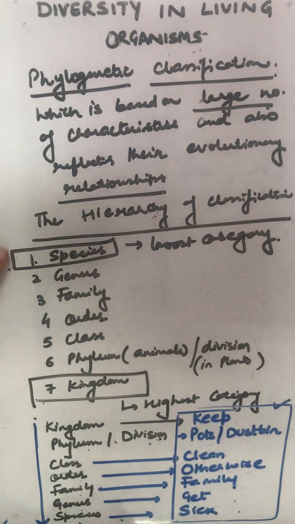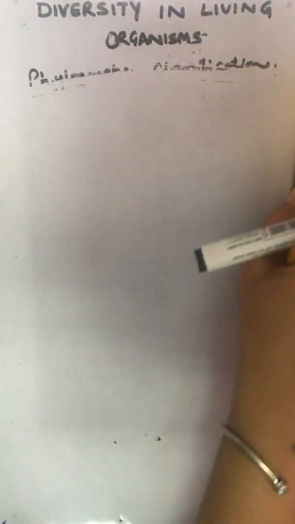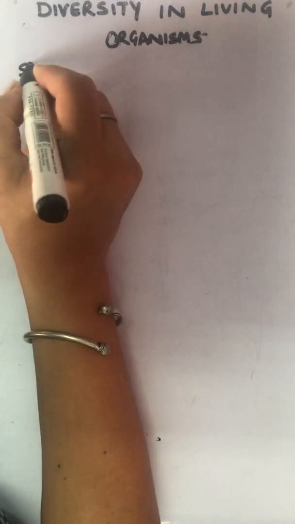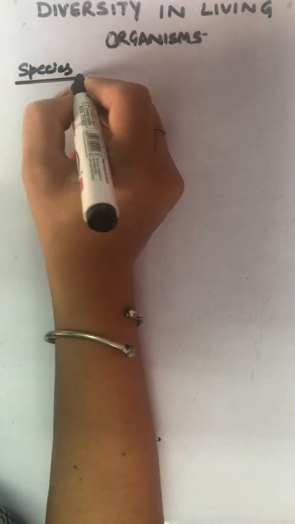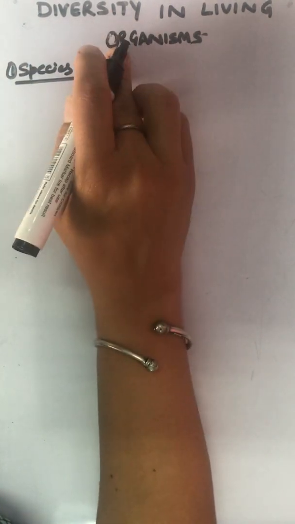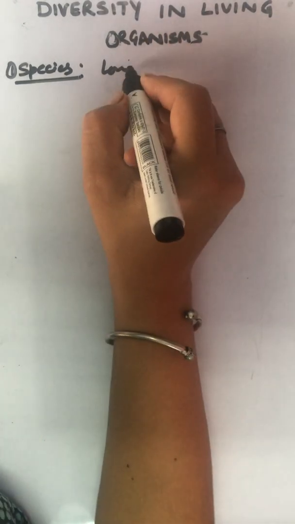Alright, let's quickly come to the definitions of all these: species, family, all. Now, when we are talking about species, we call it the lowermost or the lowest category.